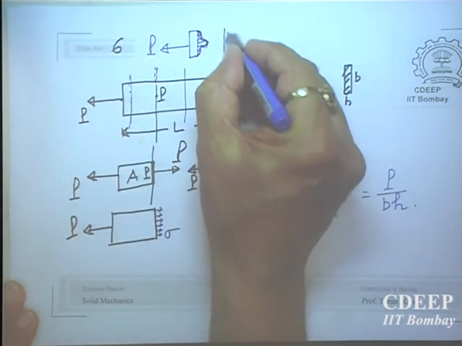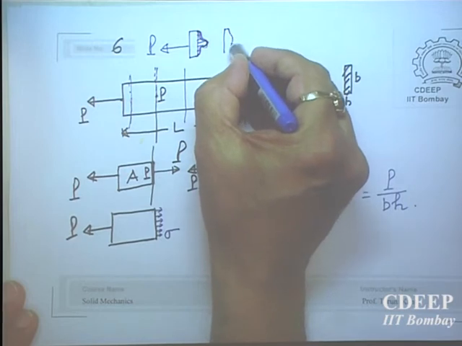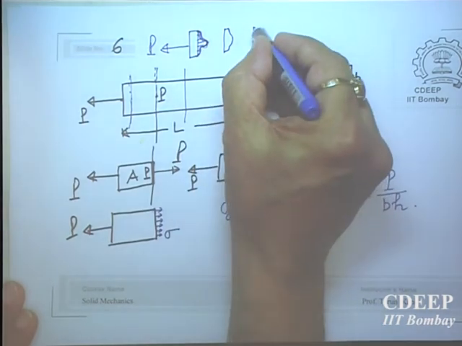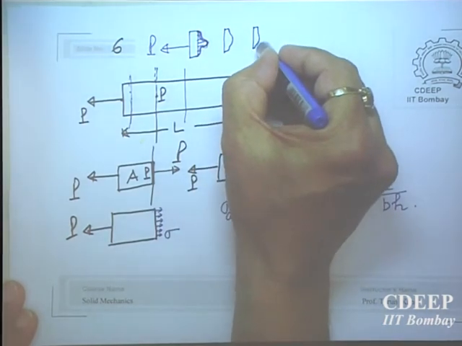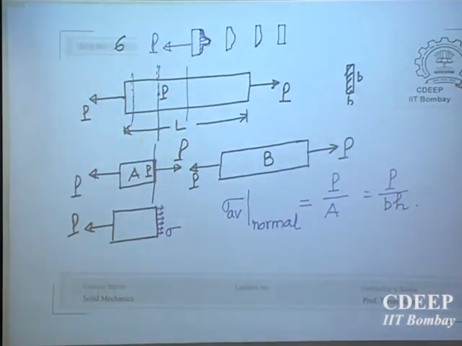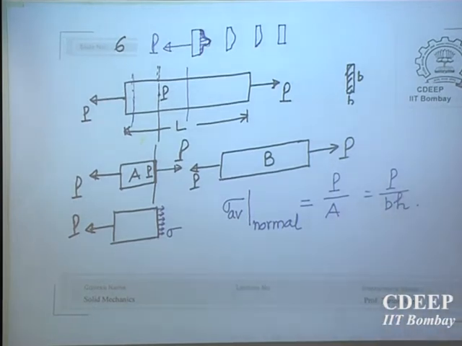In the next one, this will become a little flatter. In the next cross section, as you go away, it will become something like this, and finally it will become uniform. So when you go away from the load, the stresses will be more or less uniform. We will be finding our stresses mostly away from the loads, not close to the load. So this is the average normal stress.